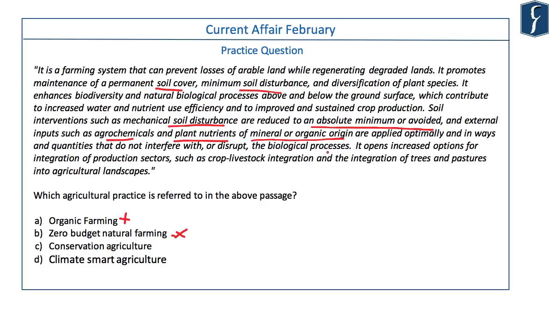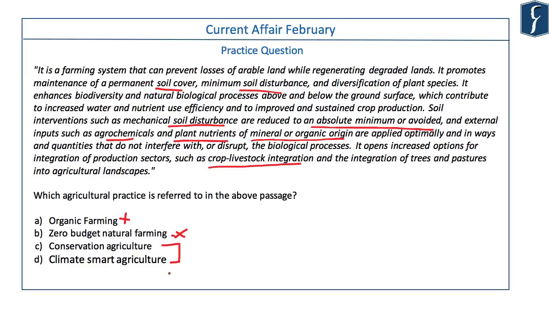It further says this kind of farming system opens increased options for integration of production sectors such as crop-livestock integration and the integration of trees and pastures into the agricultural landscape. So we have come down to either conservation agriculture or climate smart agriculture.